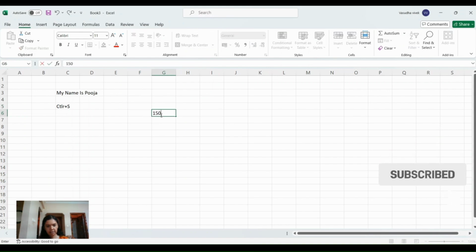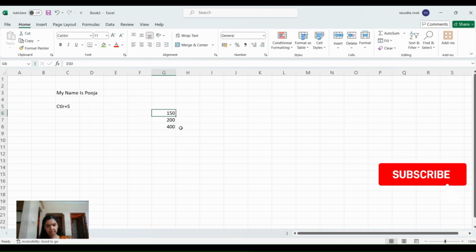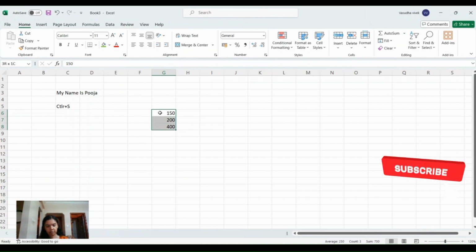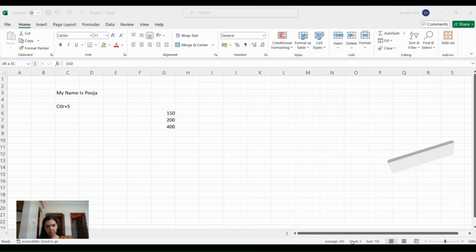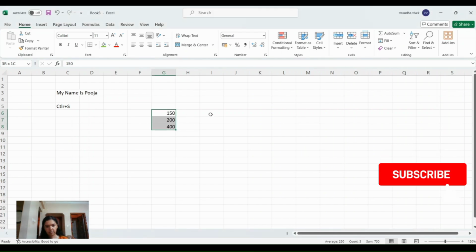Now I will type some data here. For example, if we have three line items here, I'll just select these three. If you come to the right side corner, you can see the average of this, the count, which means the number of line items, and the sum. This is called the status bar.